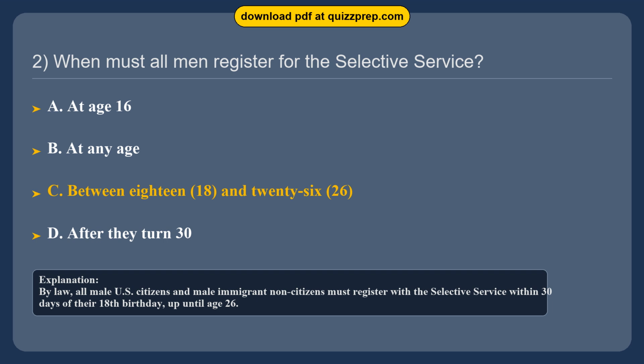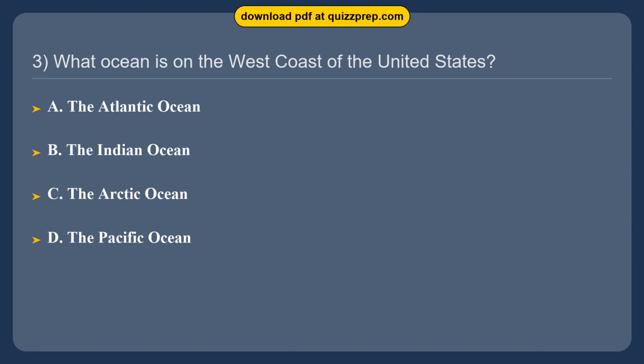age 26. Question 3. What ocean is on the west coast of the United States? Option A. The Atlantic Ocean. Option B. The Indian Ocean. Option C. The Arctic Ocean. Option D. The Pacific Ocean.